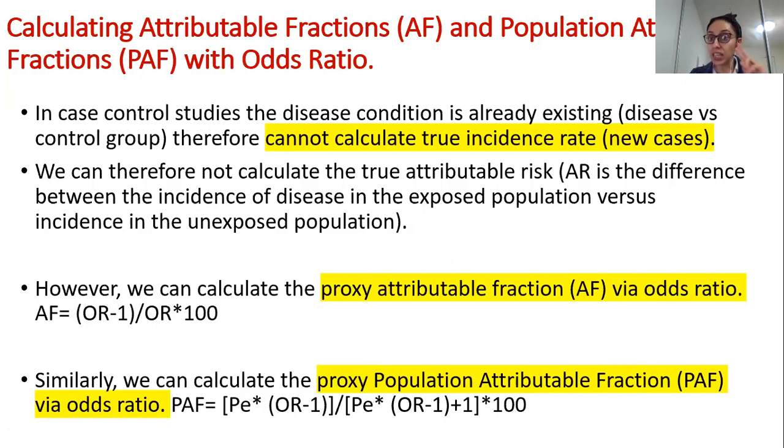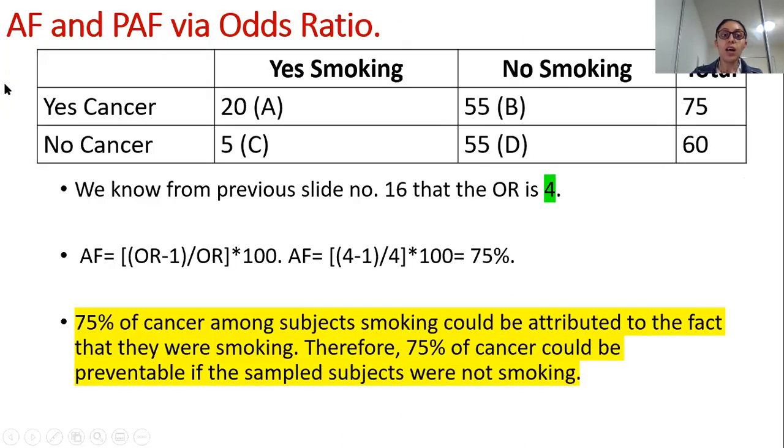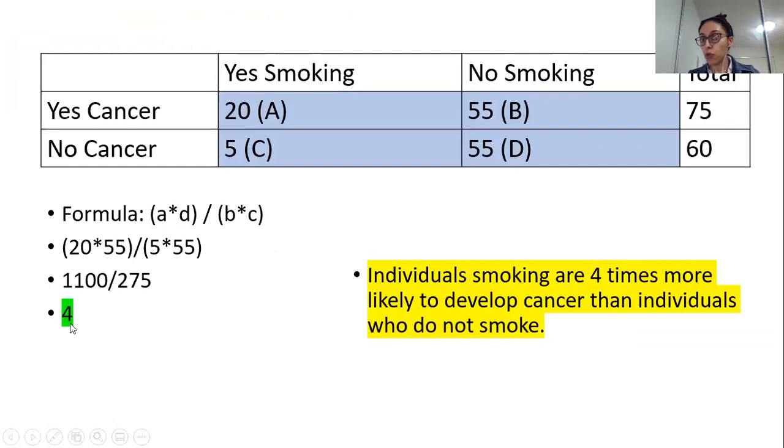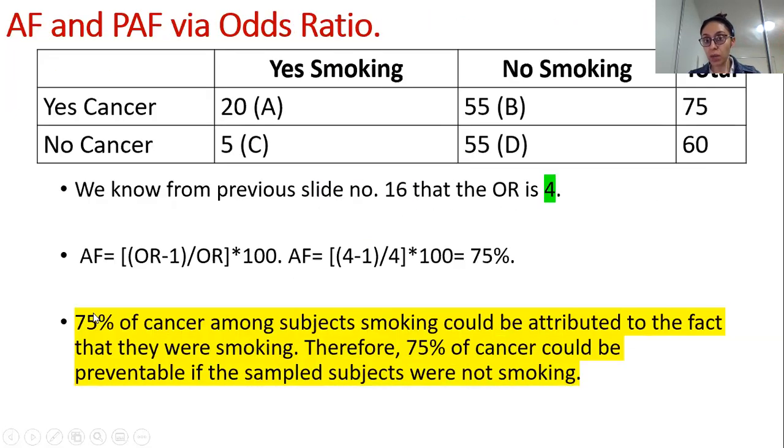So these are all proxy indicators. Okay, so now this was our simple common box where you had your people with cancer, no cancer, smoking, and no smoking. So from the previous slide, we know that the odds ratio is 4. Again, it is color coded for you. This was our 4 over here. That is the one which I'm taking in this calculation. All right, so you have your odds ratio as 4.